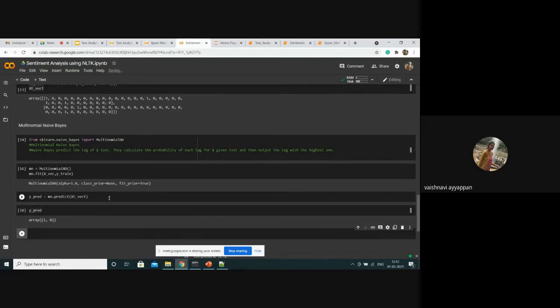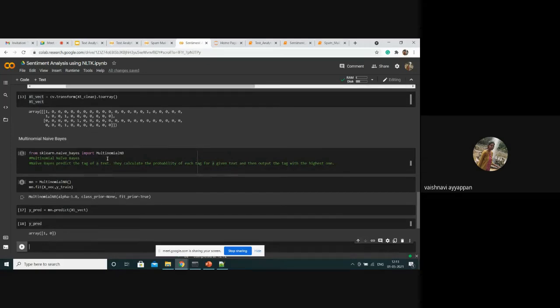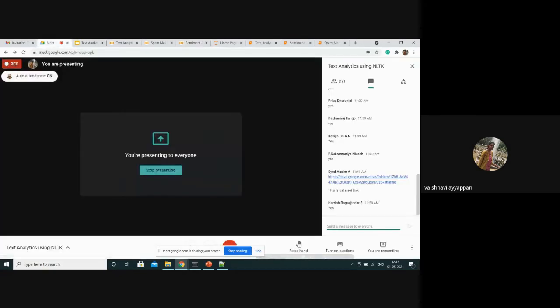Naive Bayes is especially used for natural language processing. It gets the conditional probability for the given text, and the highest probability will be displayed as the output. I hope you all get to know about sentiment analysis with the help of Naive Bayes. Are you all okay with it? Then we can move to text classification. Any other responses? Shall we move on, or do you have any queries?